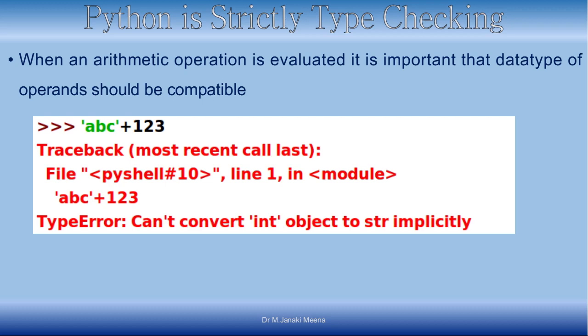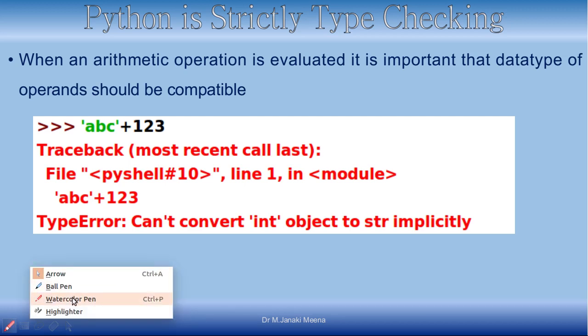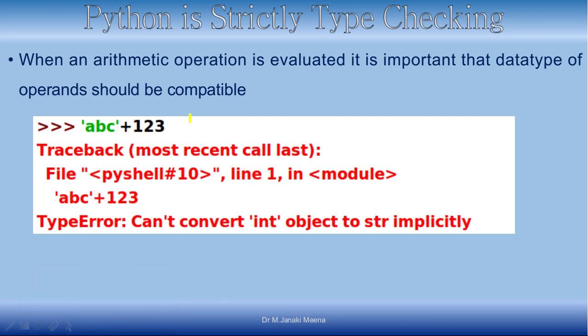Now, Python is also strictly type checking. What do I mean by strictly type checking? When I add two numbers, it is fine, right? It will add them. Similarly, when I use the plus operator between two strings, then also it is fine in Python. It will just do concatenation of the two strings.